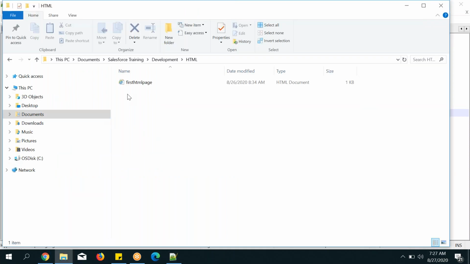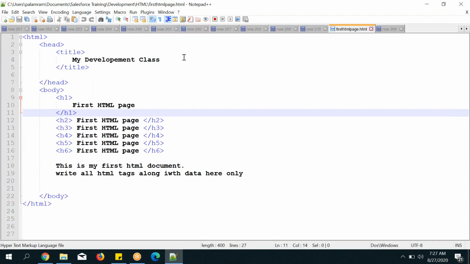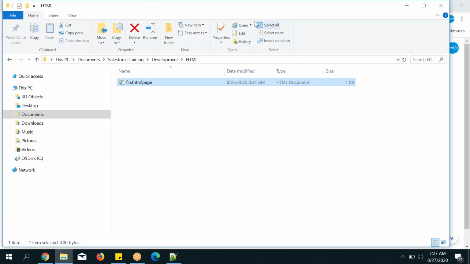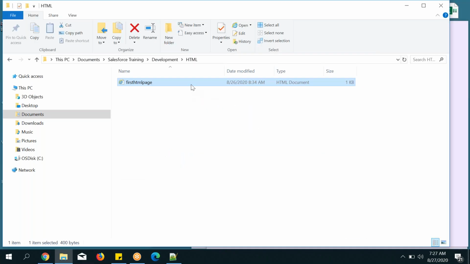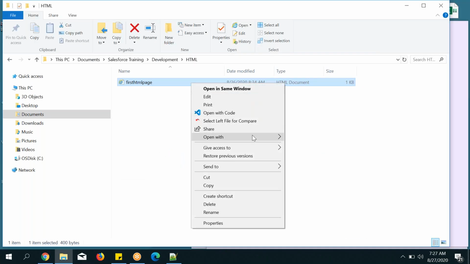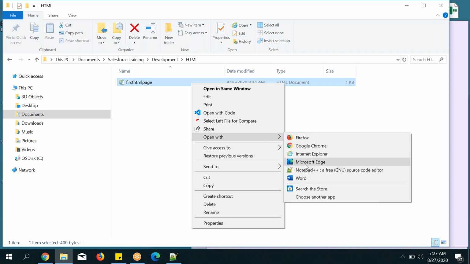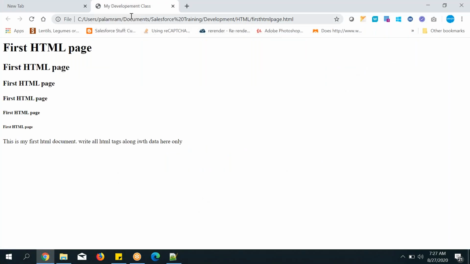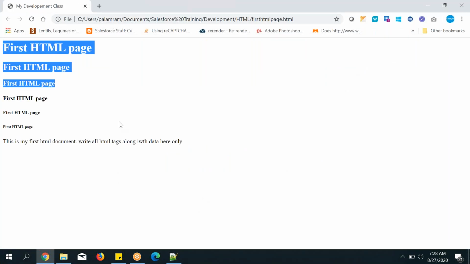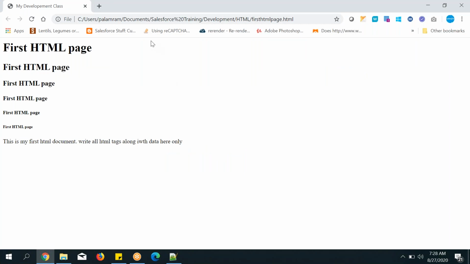Okay, so let's open that page. This is the HTML page I created yesterday in my local system. So now my local system is acting as a web server. And this file I can open in the browser. The browser can parse this HTML file and display it as an output. I can open it with any browser, but I always prefer Google Chrome. It has so many benefits, that is the reason. Now you can see here, this is the output.